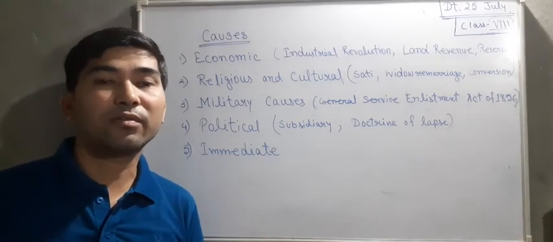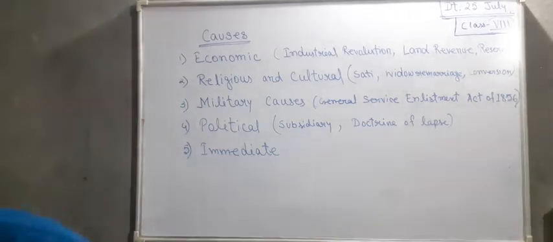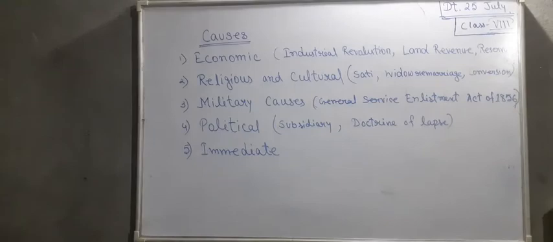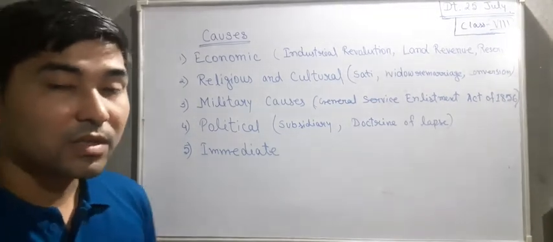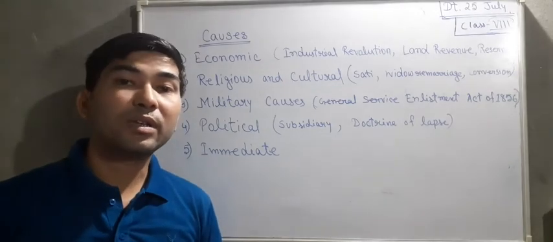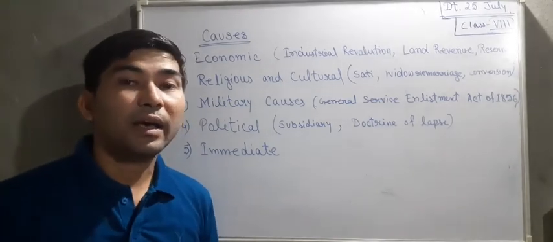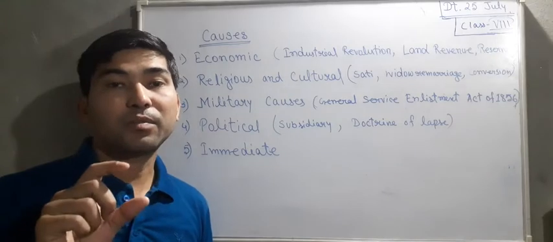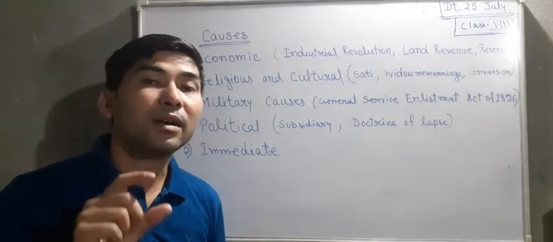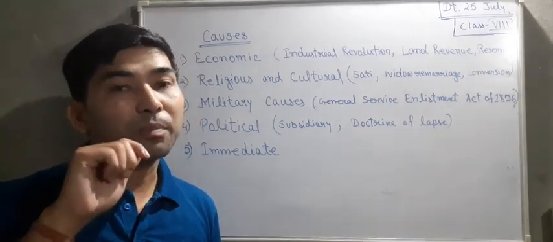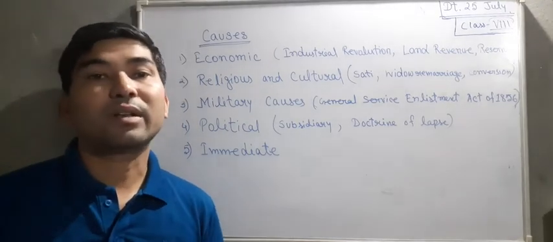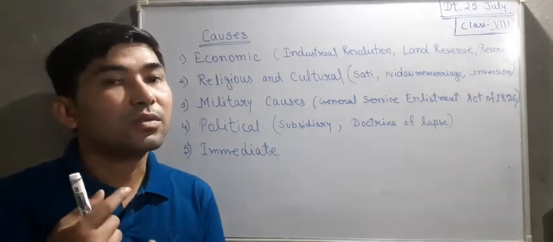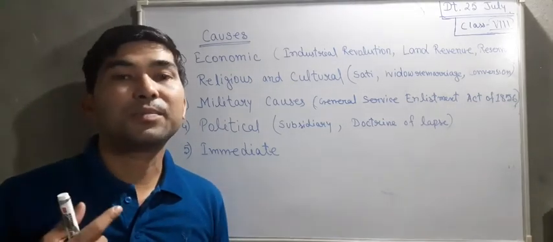Within that Enfield rifle, there was a cartridge. This cartridge we need to fill in the Enfield rifle, and before putting this cartridge into the rifle, you need to bite it off. Okay, so once you bite it off, whatever grease is there used to touch your lips or mouth.